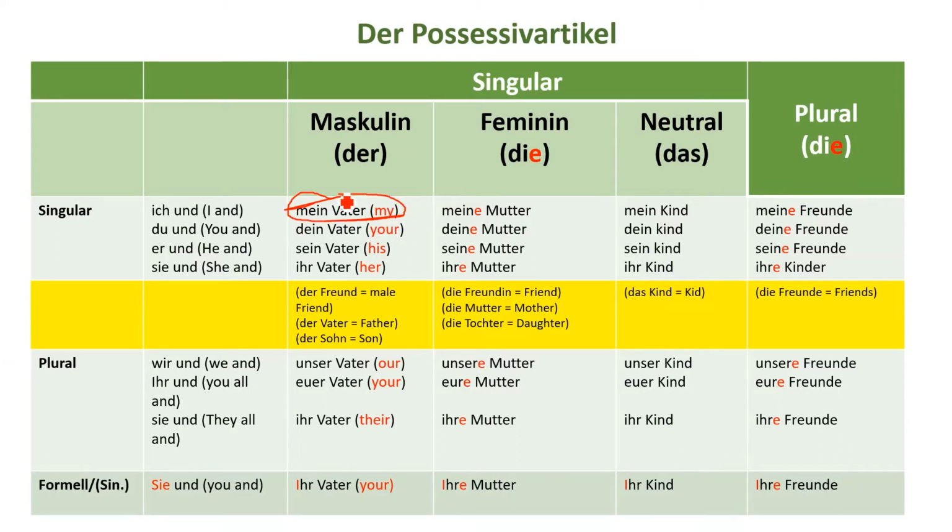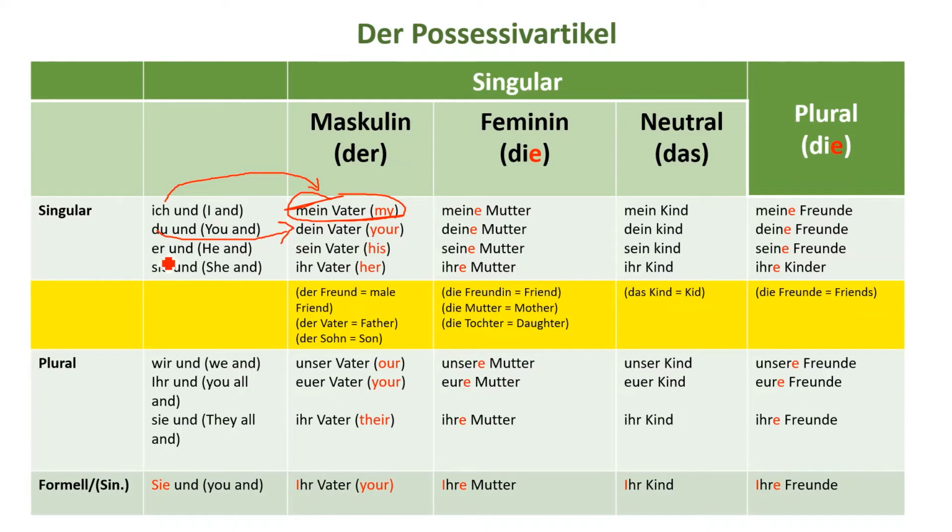Mein Vater. So ich in the singular first person will always change to mein, because we read it: ich und, I and mein Vater, me and my father. So mein means my father. Du und, you and dein Vater, you and your father. So du will change to dein.